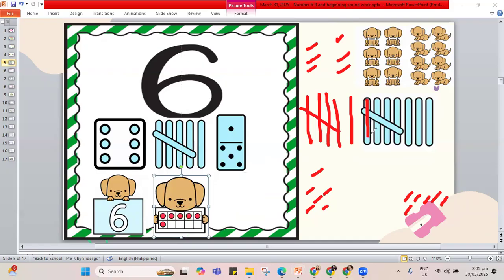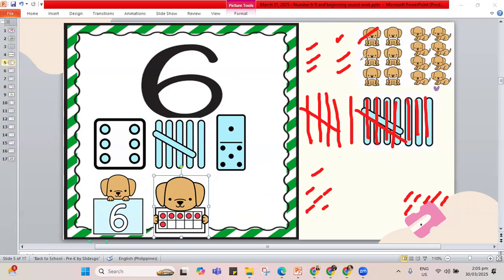Let's check. 1, 2, 3, 4, 5, sliding down, 6, 7, 8. Oh, that's too much. That shows 8. We do not put it in number 6. That's a different number. How about our dogs here with the bone?